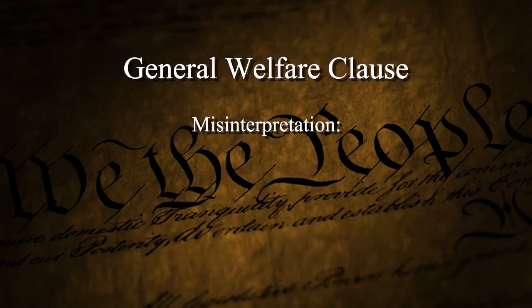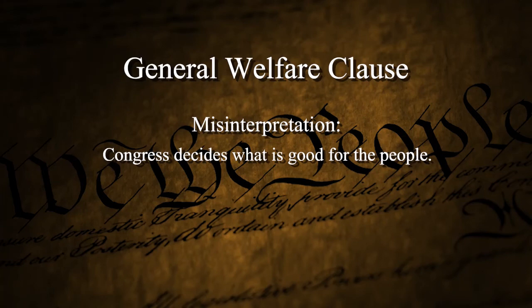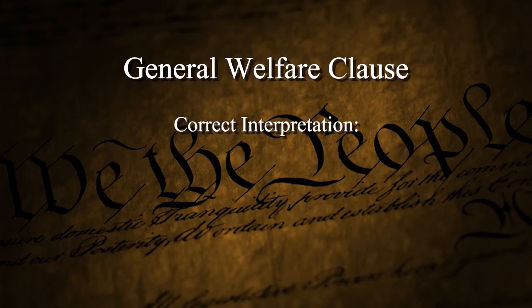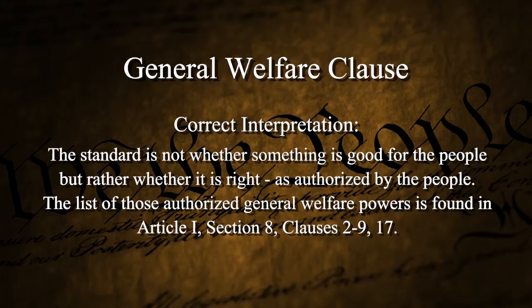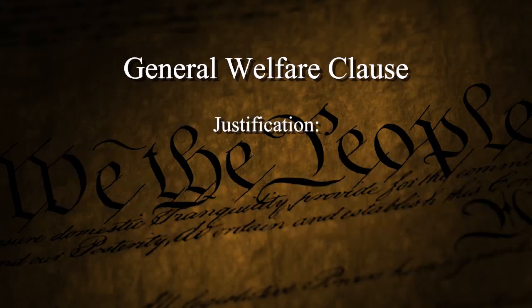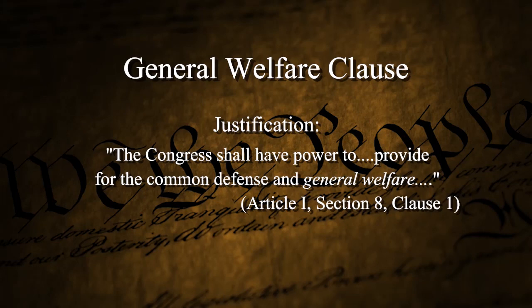The common, unfortunate misinterpretation is this idea that Congress decides what's good for the people. The correct interpretation is the standard is not whether something is good for the people, but rather whether it is right, as authorized by the people. The list of those authorized general welfare powers is found in Article 1, Section 8, Clauses 2 through 9 and 17.